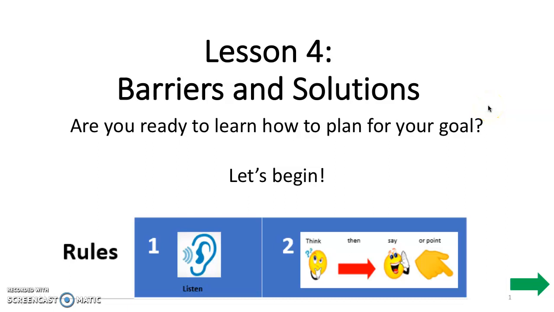This time we have sound. So we're going to talk about barriers and solutions. Are you ready to learn how to plan for your goal? Let's begin. But first, remember your rules. We're going to be having our listening ears turned on, thinking brains are on, eyes are on the screen, and you're ready to say or point when it's time to make your response.